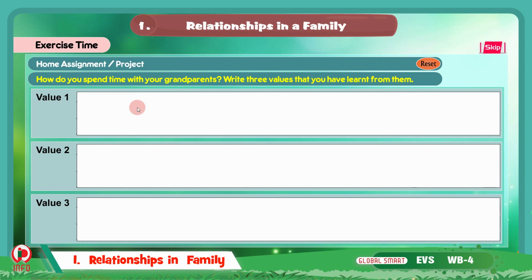Or if they are living in any other place, do you go and visit them? If so, then write here what values you learned from your grandparents. Value 1, value 2 and value 3. Write the values that you learned from your grandparents on page number 3 of your workbook.